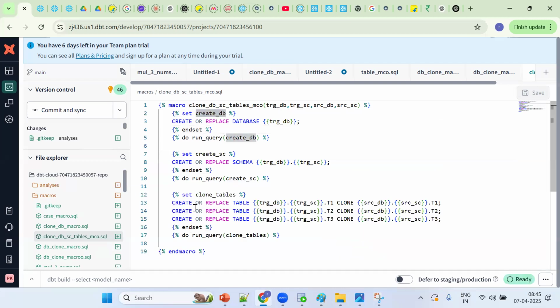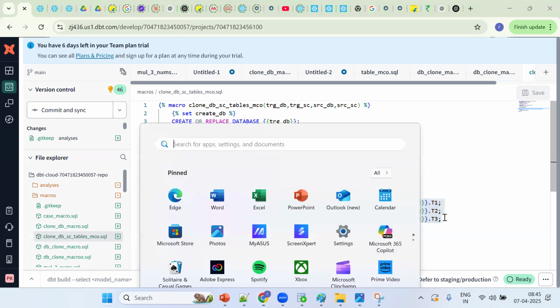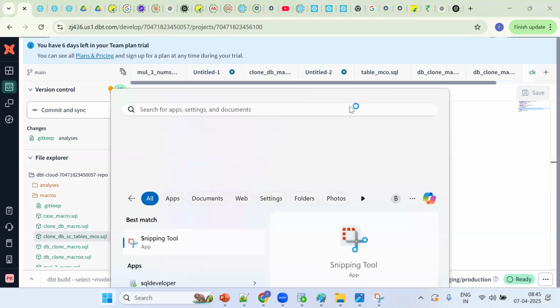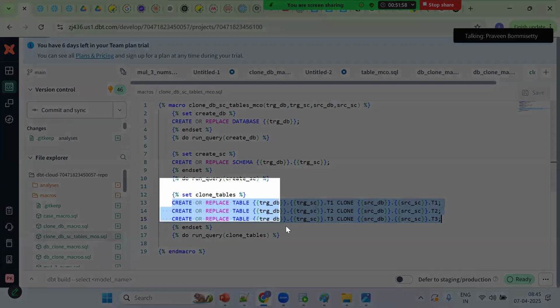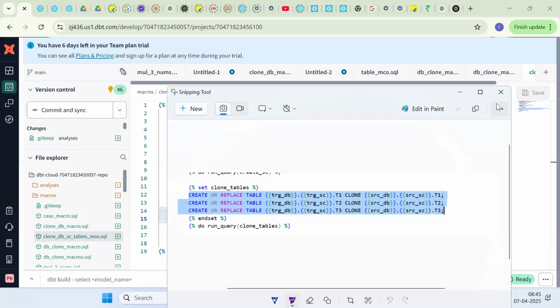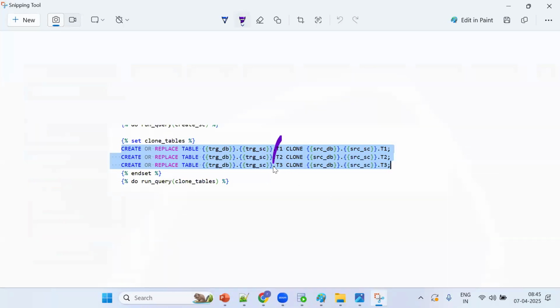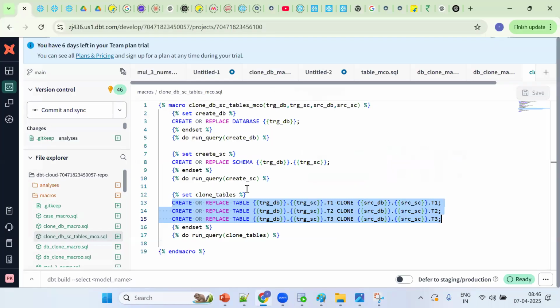Tell me, is it static or dynamic? Static. See the same thing: 3 tables. Suppose I want to take a backup of 10 tables. Can I write 10 statements? No. Now tell me, which one is changing here? Only the table name, the source table and the target table. Suppose the user gives 10 table names. Now how do we pass 10 table names dynamically?